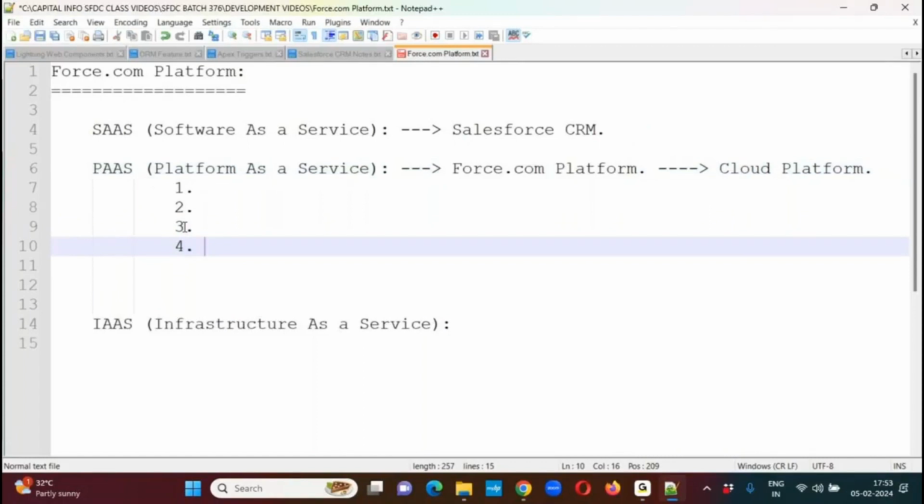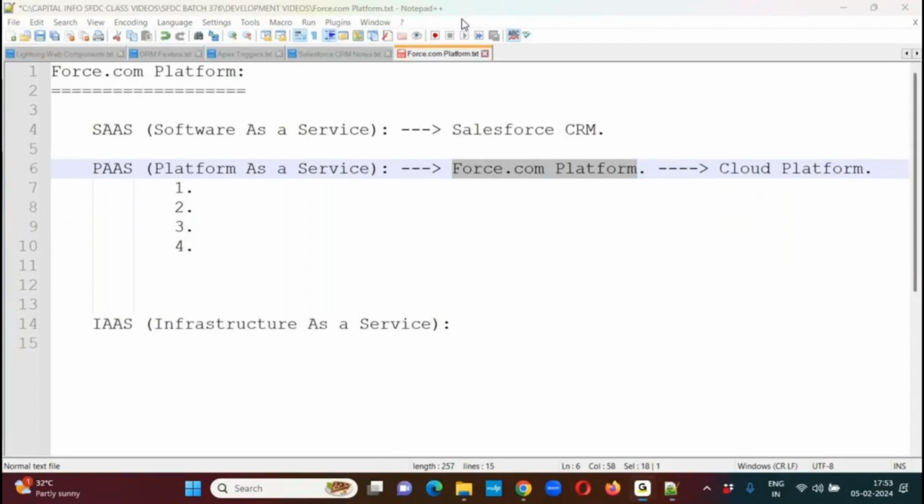And the fourth one, by using this Force.com platform, we can integrate the Salesforce applications with third-party systems. For example, I have built a financial application, or an e-commerce application like Amazon or Flipkart. In an e-commerce application, we can purchase products online. Upon purchasing, we have to make the payment, right? In order to make the payment, we go to the payment gateway, that means the banking systems. Through the bank application, we can transfer the money online, then automatically the order gets confirmed, and they deliver the products to the customer's place.